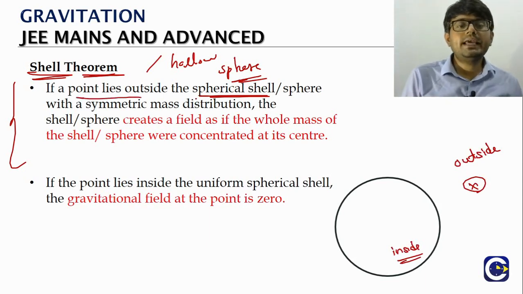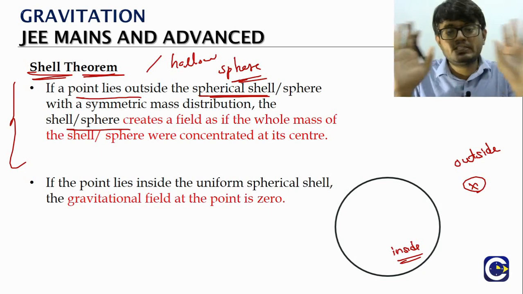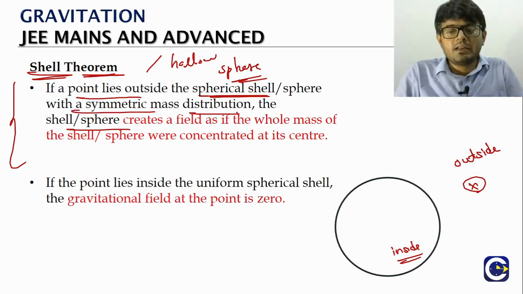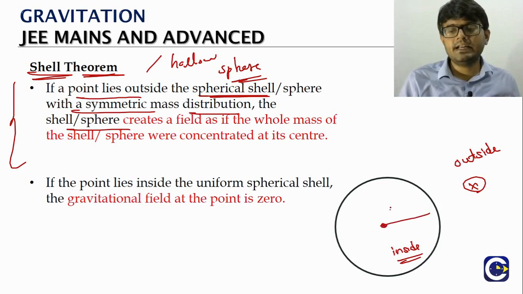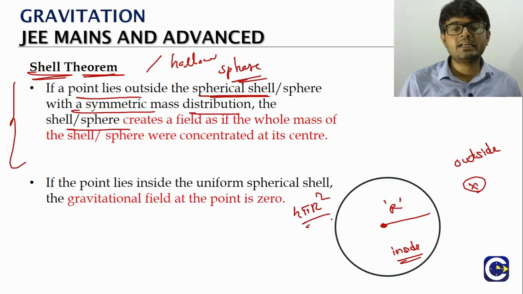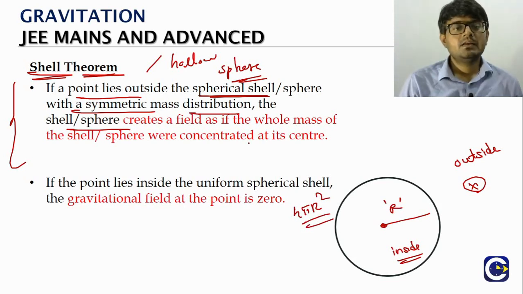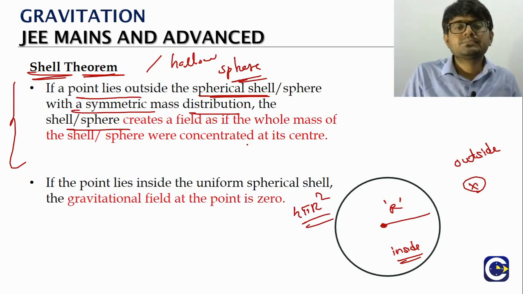If a point lies outside the spherical shell, then the field created by the shell, where the shell has a symmetric mass distribution. Let's say the shell has a radius R. Mass is uniformly distributed on the entire surface area, which is 4 pi R square. Such a shell is what you are taking.